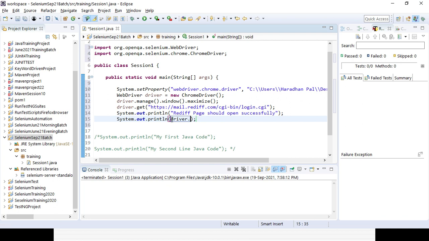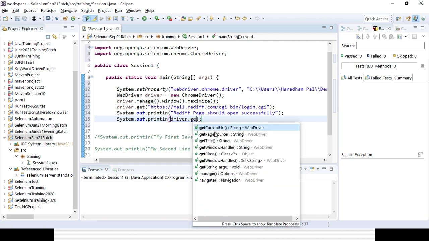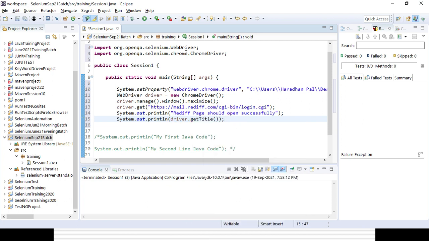Suppose the title, you can see the return type is not void here, it's String return type, and it is coming from the WebDriver interface. So it will print a string, meaning the title is definitely a string because it's an alphanumeric combination. So that's why you can print it out. Now if you want to run your code, those lines of code will be running and you will get everything in the output.